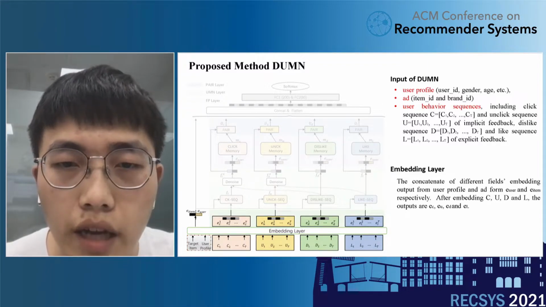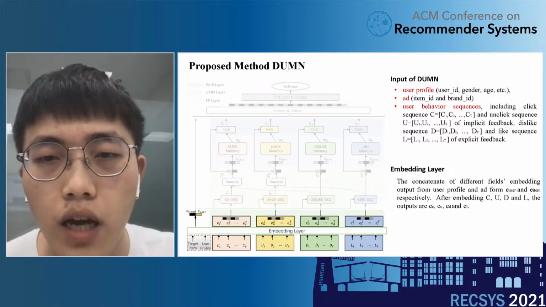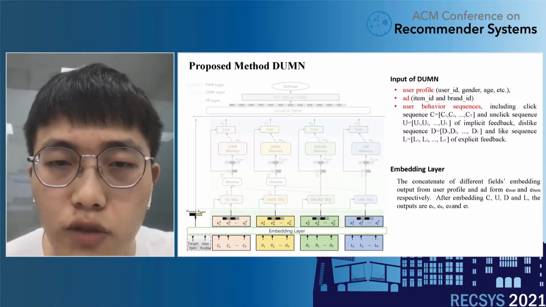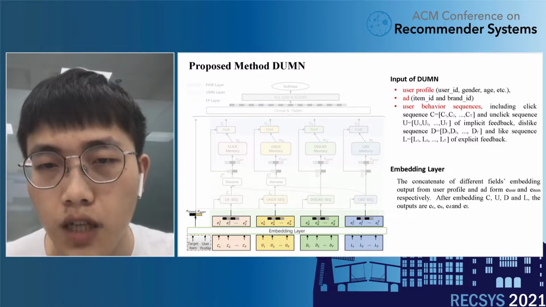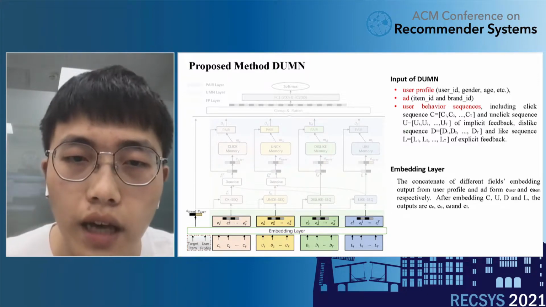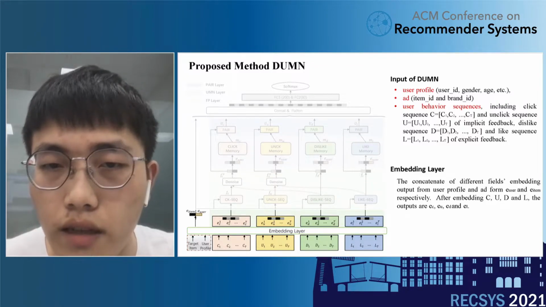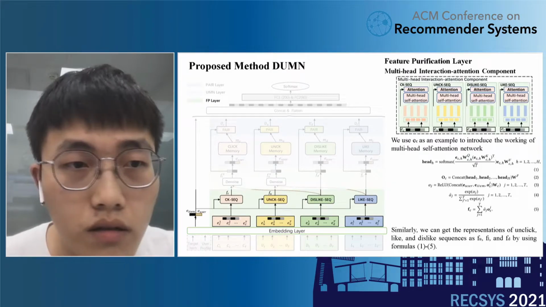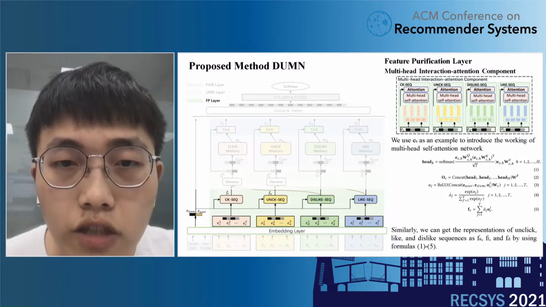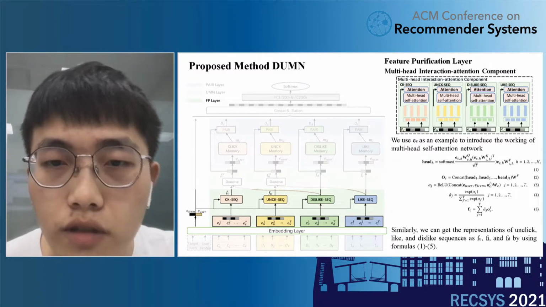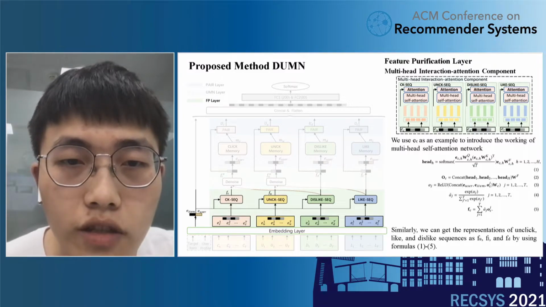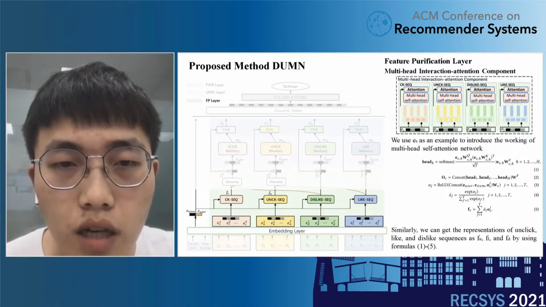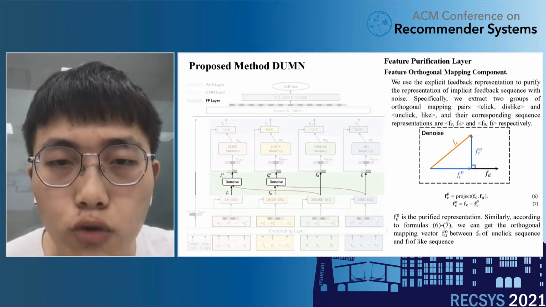As for the embedding layer, we concatenate the different fields' embedding output from the user profile and the target AD item, as E_user and E_item respectively. After embedding sequences C, U, D, and L, the outputs are E_C, E_U, E_D, and E_L respectively. For the feature purification layer, it contains 2 components. The first component is the multi-head interaction attention component, and the figure of the process is shown at the upper right part. We use the click sequence as an example to introduce the process.